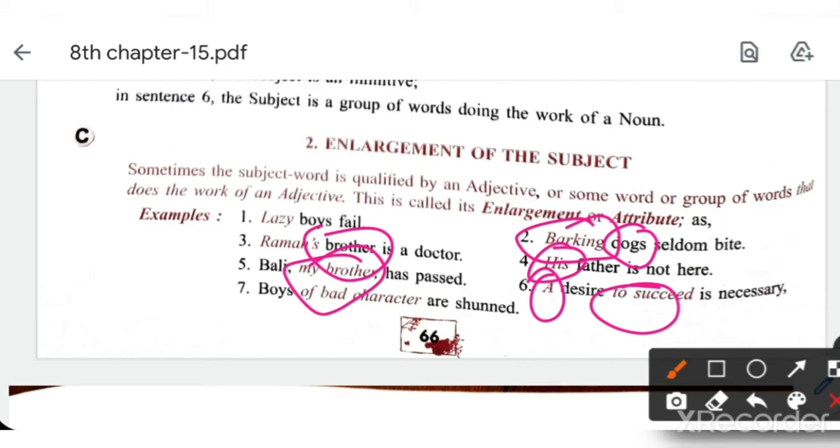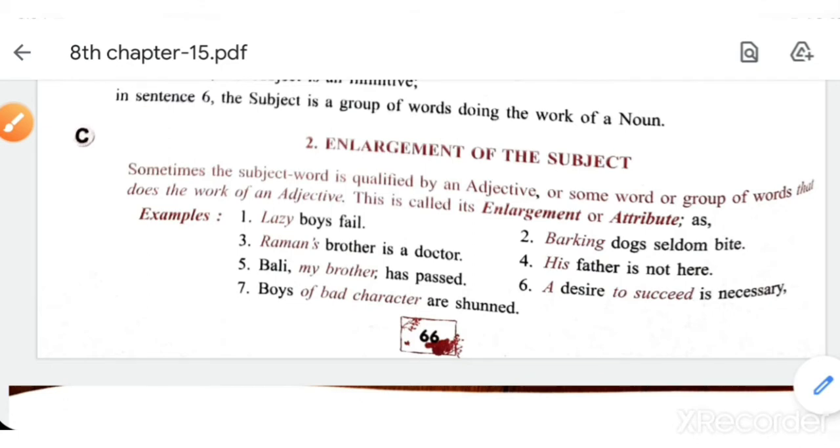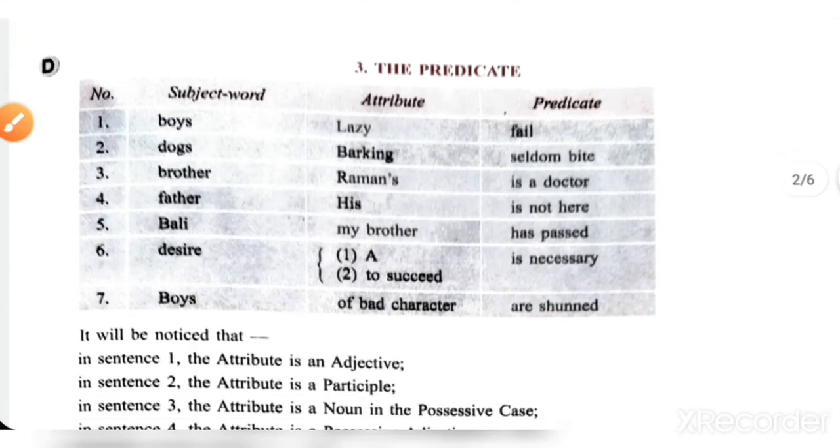Which type of boys? Of bad character. So these words show the attributes of the subject, they show the enlargement of the subject. Understood? Now let's come to predicate.